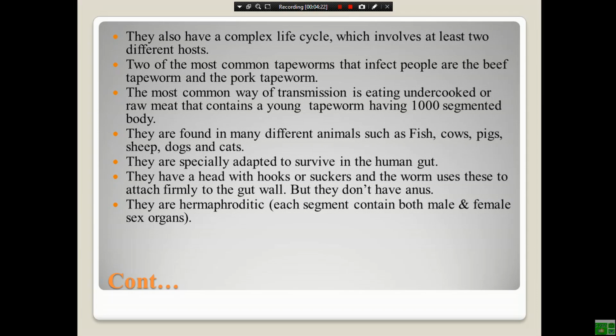They are specially adapted to survive in the human gut, and they have a head with hooks or suckers, and the worm uses this to attach firmly to the wall of the gut, but they do not have an anus. Due to this reason, tapeworms have an incomplete digestive system because of the lack of anus. They are hermaphroditic, which means each segment contains both male and female sex organs.